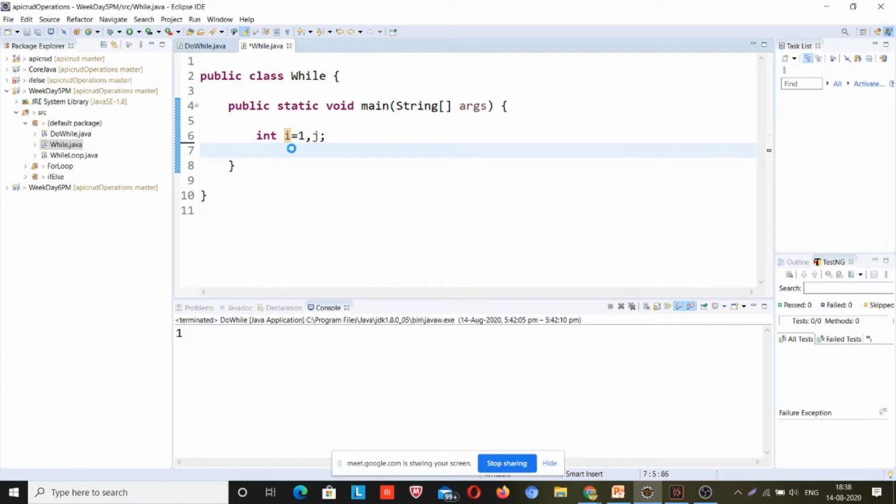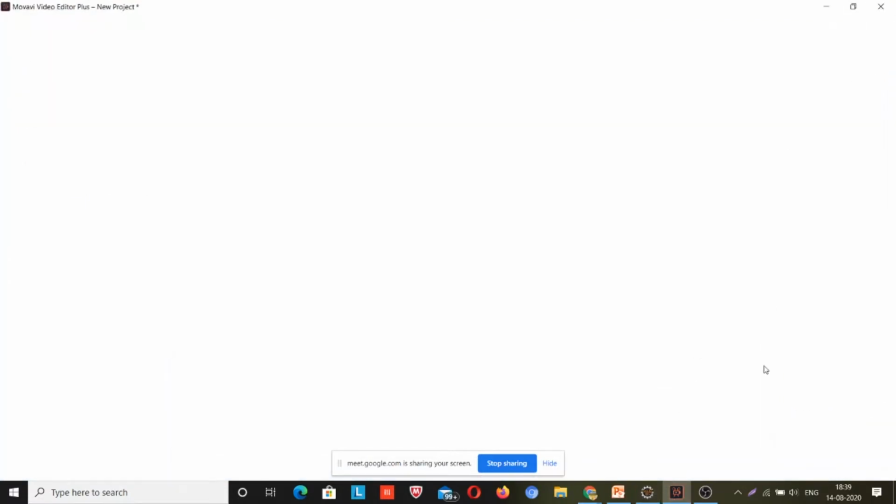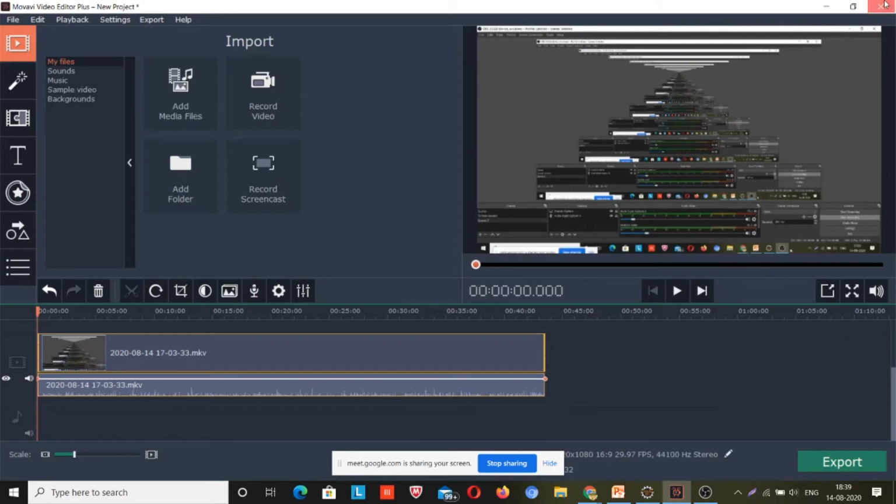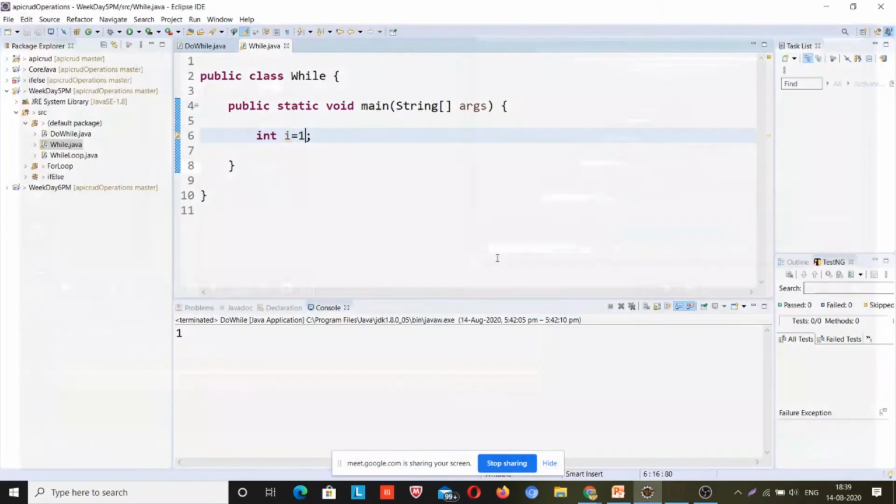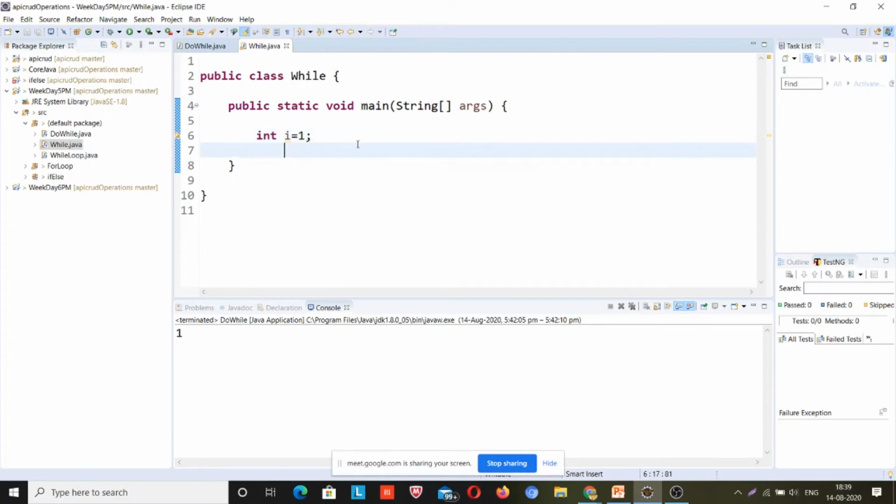Now, wait for some time. Okay, so I will be printing numbers from 1 to 10. It's taking time, maybe the system has a lot of background memory being used. I will be closing some software. Okay, so i is equal to 1.